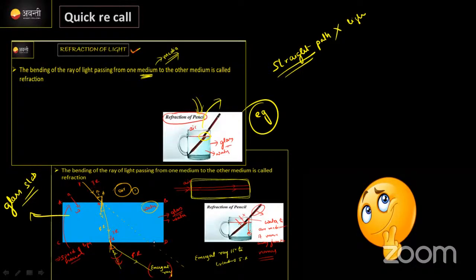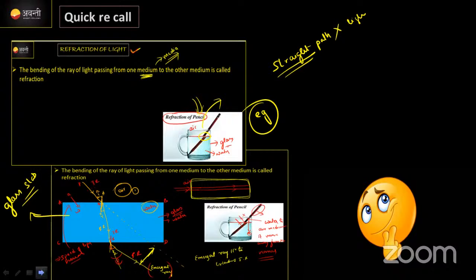And again for the surface CD, this refracted ray acts like an incident ray. From the glass medium to the air medium, the light moves away from the normal. This is the condition which we discussed in our last class. We call this ray an emergent ray. This emergent ray is parallel to the extended incident ray. Clear enough, right?